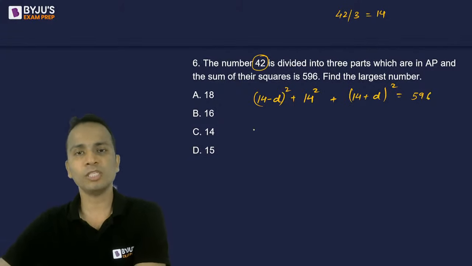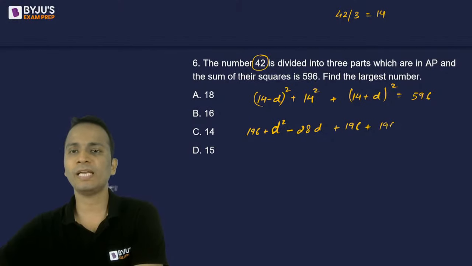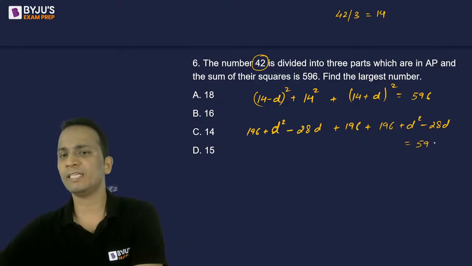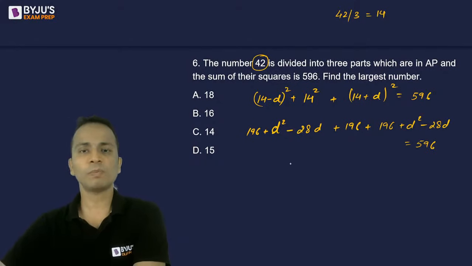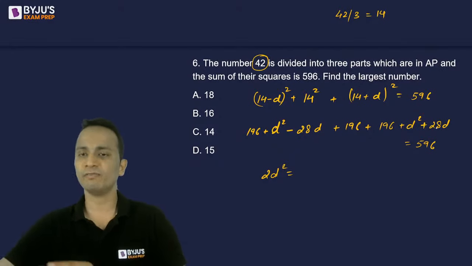Let's see. 14 square is 196 plus D square minus 28D, plus 196, plus 14 plus D whole square, 196 plus D square plus 28D, and that is equal to 596. Okay, so D square plus D square, twice of D square. I'm sorry, 28D, वहाँ पे plus आएगा.